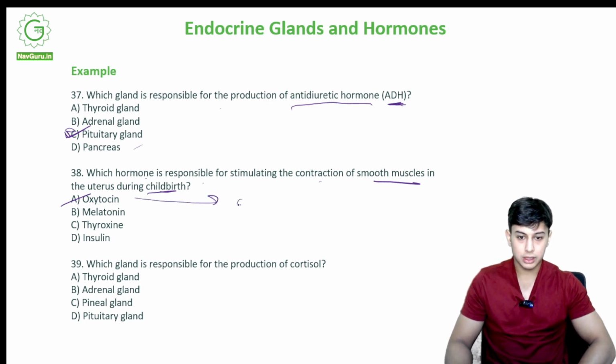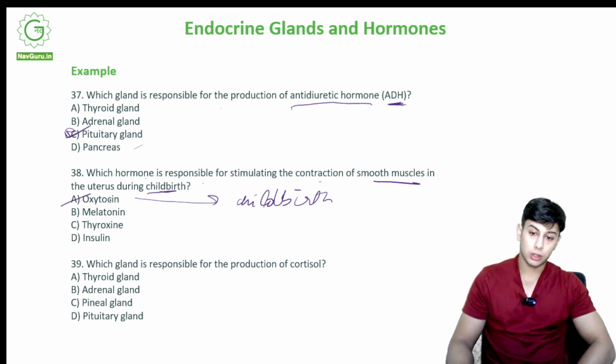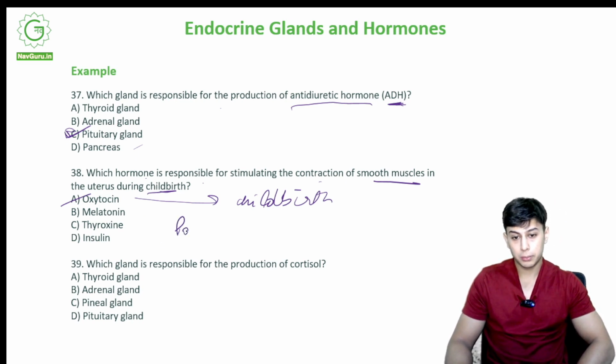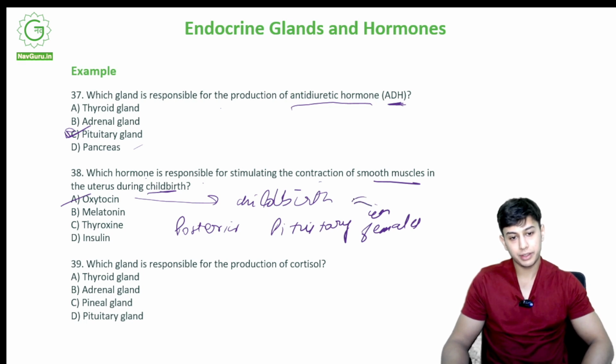Oxytocin, childbirth every time. And also, oxytocin is produced by the posterior pituitary in females during childbirth. So it is in females only.